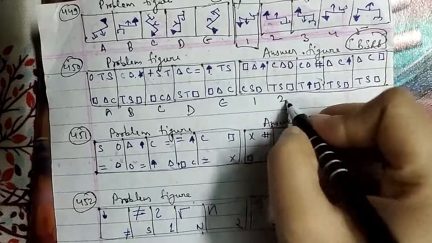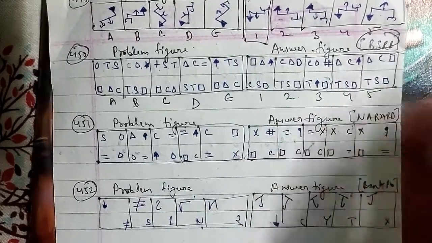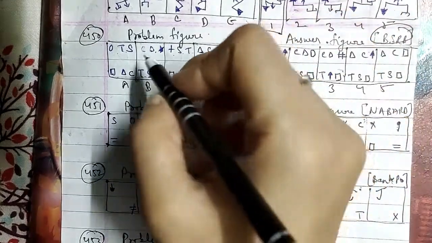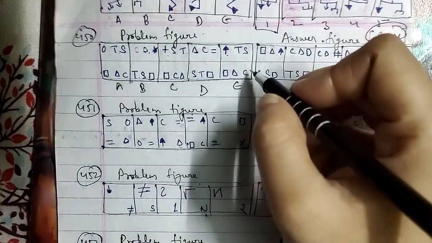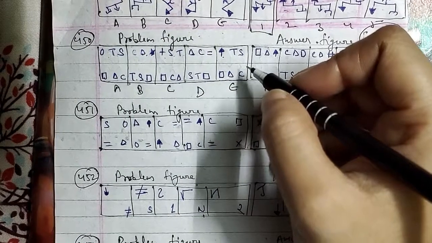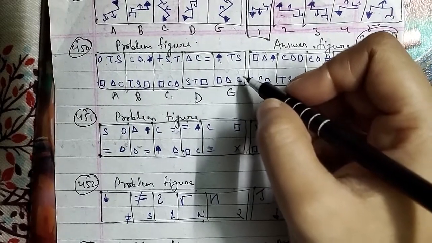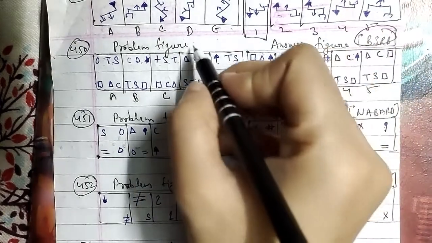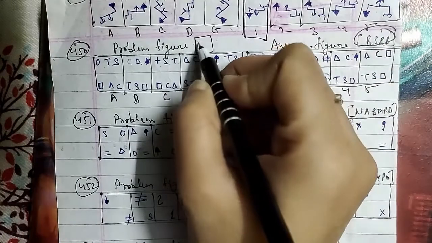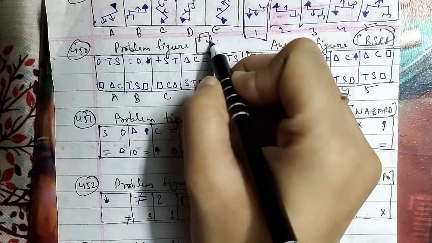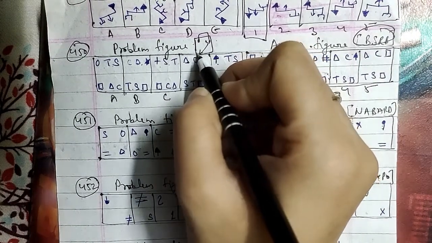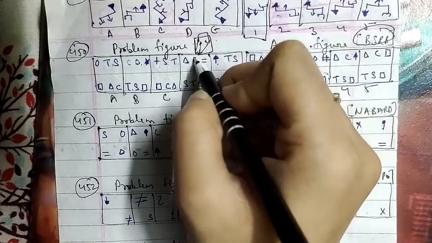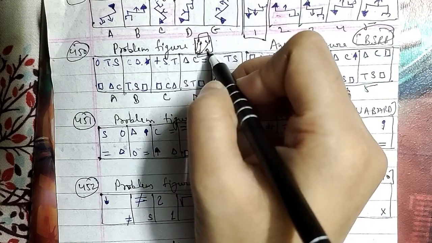These have been named 1, 2, 3, 4, and 5 respectively. In these figures, the symbols move in the following two orders alternately. This one will move here in the next step, and this will move in this direction, this will move in this direction, and then this will move in this direction, and this will come in this direction as well.